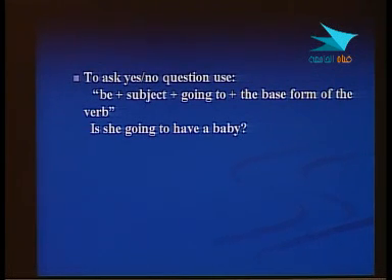How can we ask yes/no question? The form of this, look at the slide again: be plus the subject plus going to plus the base form of the verb. So we have be coming before the subject. So in other words, instead of the subject and the verb to be and then going to, we put the verb to be and the subject and going to and the base form.